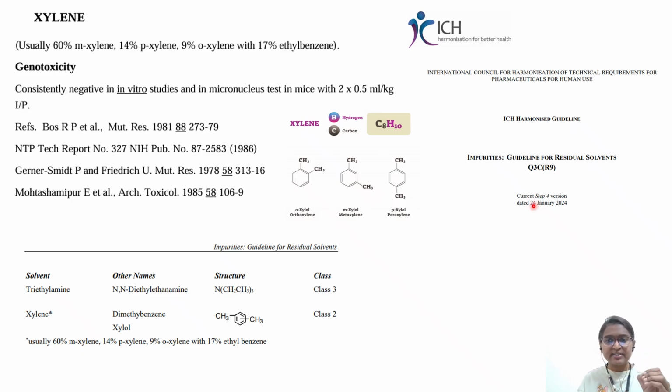Okay, so we'll discuss xylene. As I told, xylene exists in the form of a mixture. So we have three different isomers, that is meta, para and ortho. In addition, it also has ethyl benzene, so it exists as a mixture. So 60%, the major fraction, is metaxylene, 14% is paraxylene, 9% is orthoxylene, and 17% is ethyl benzene. This is how it exists. So in most of the literature and most of the toxicology studies, you are giving the test item, which consists of all these components, to the animals.